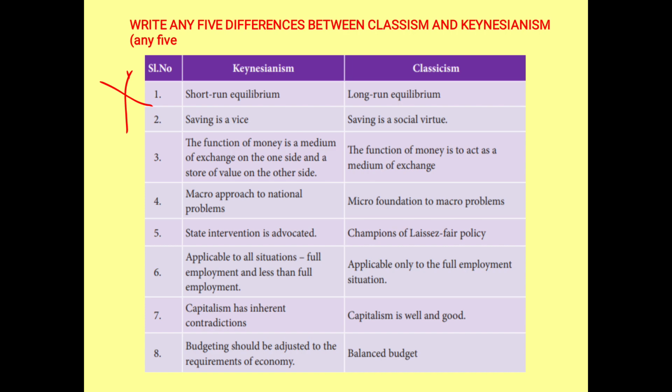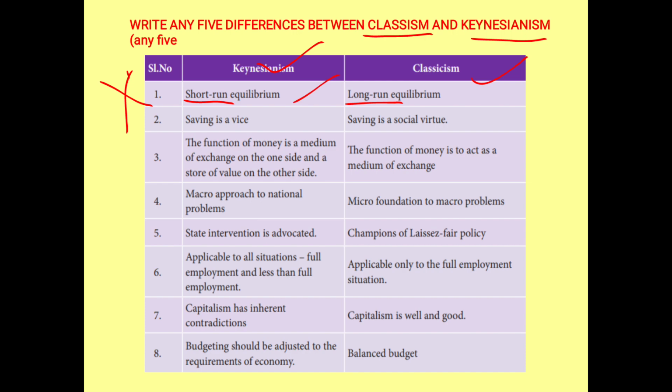So here they have given the Keynes and classism difference. It's very easy to remember. See, it is short run. It's long run. And please be very careful when you write it. When you write this heading, see they have given difference between classism and Keynesian. But here they have given Keynesian first and then they have given classism. Most of you make the mistake of writing classism first and Keynesian next, and you write all the classism points under Keynesian. So there your mark goes. So be very careful when you write your heading. On your right hand side you write classism and on your left hand side you write Keynes.